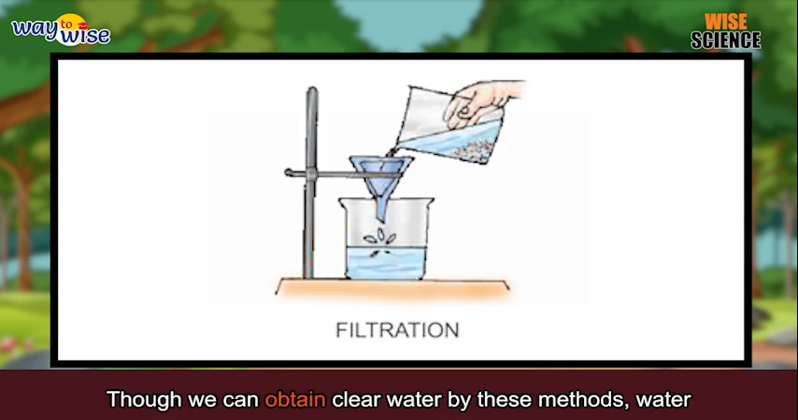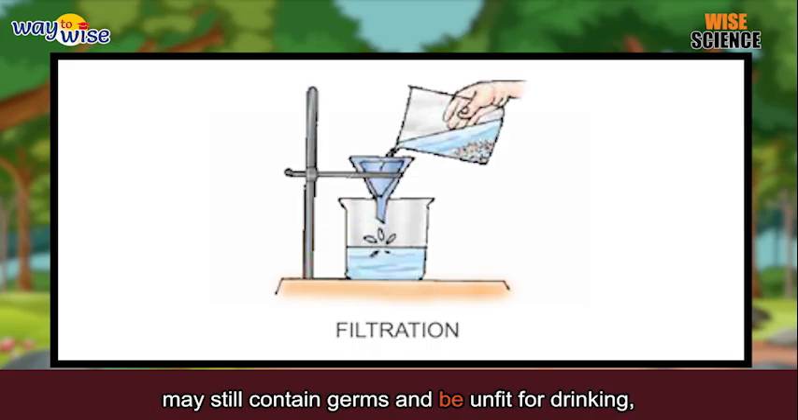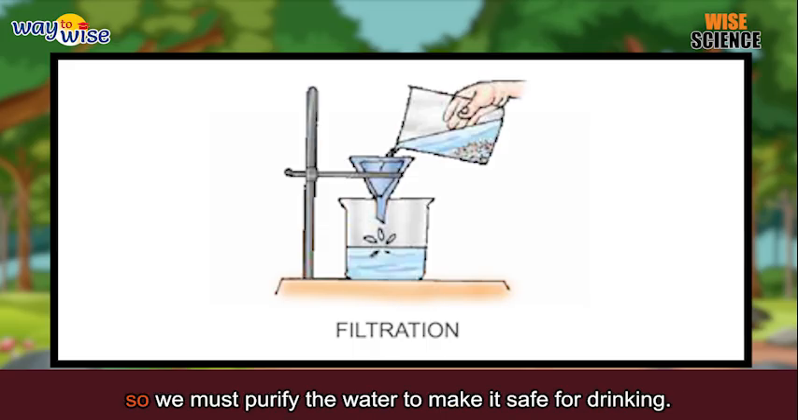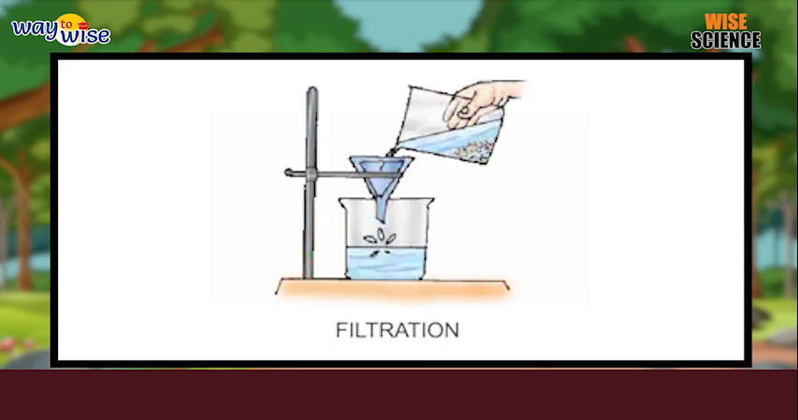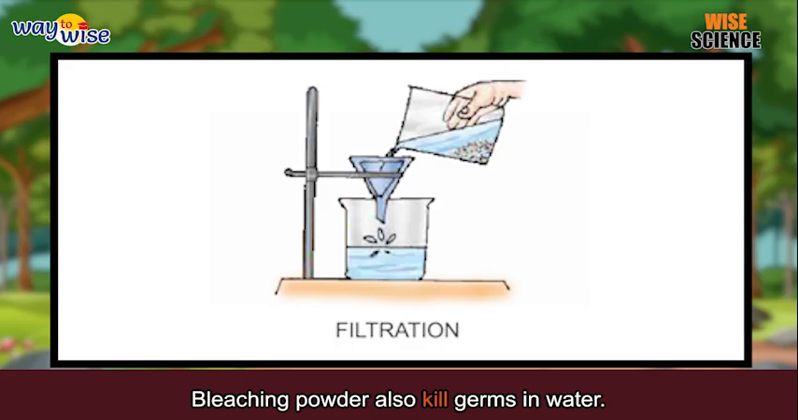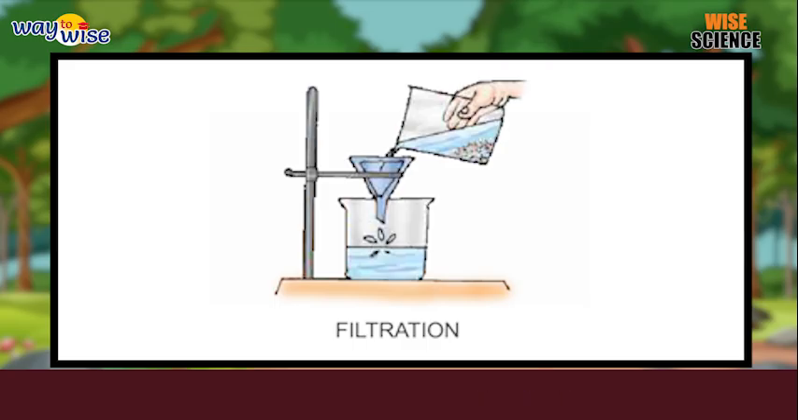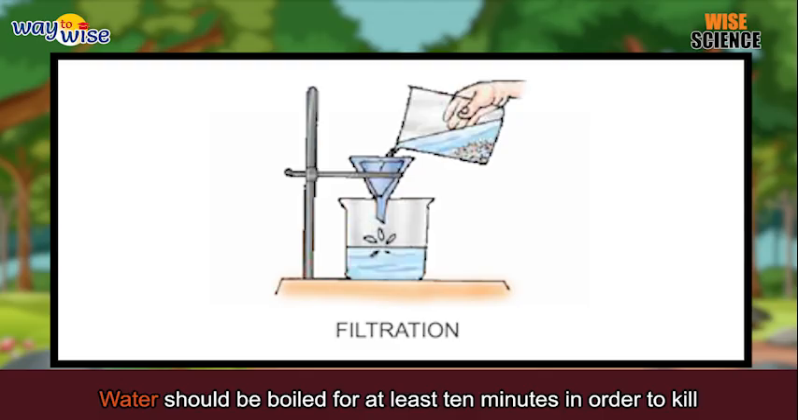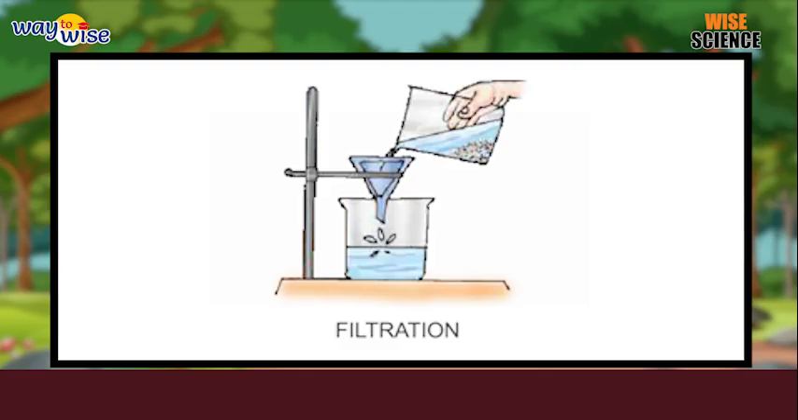Though we can obtain clear water by these methods, water may still contain germs and be unfit for drinking. So, we must purify the water to make it safe for drinking. Bleaching powder also kills germs in water. Potassium permanganate should be used to purify well water. Boiling is the simplest way to purify water. Water should be boiled for at least 10 minutes in order to kill germs.